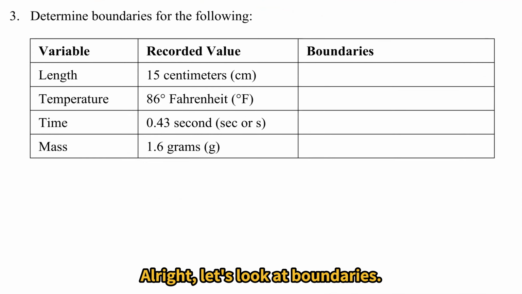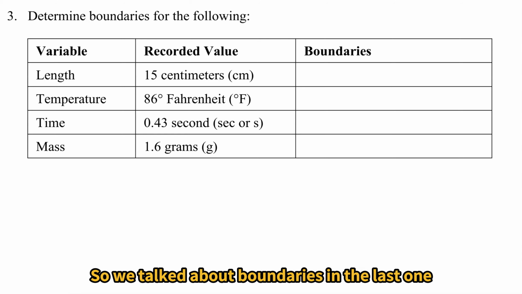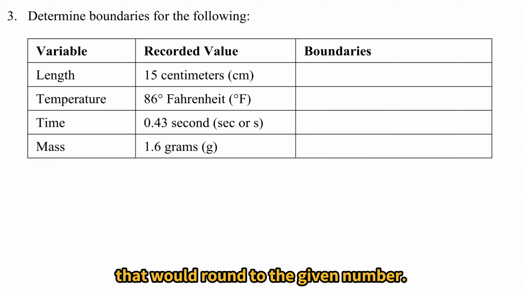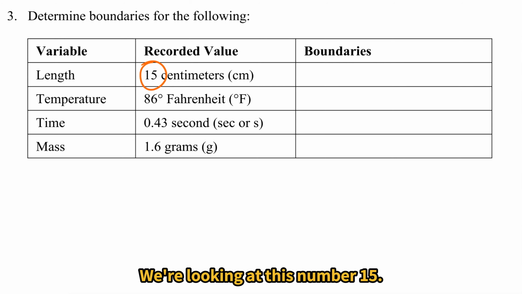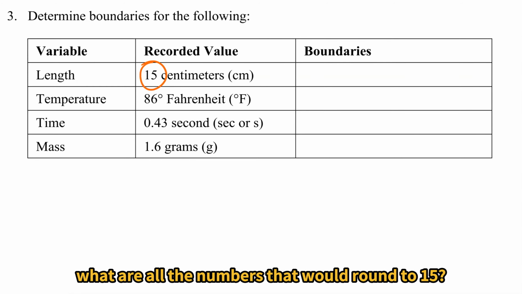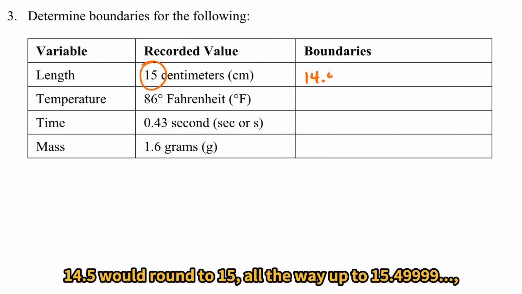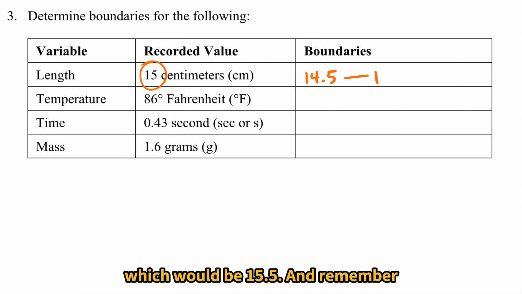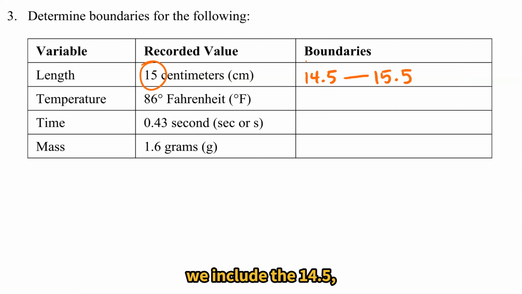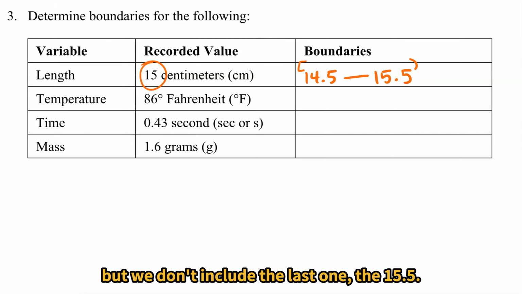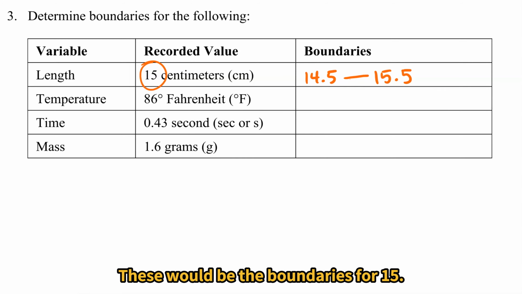All right, let's look at boundaries. So we talked about boundaries in the last one as being all the numbers that would round to the given number. We're looking at this number 15. And I want to know, what are all the numbers that would round to 15? Well, 14.5 would round to 15, all the way up to 15.499999, which would be 15.5. And remember, we include the 14.5, but we don't include the last one, the 15.5. These would be the boundaries for 15.